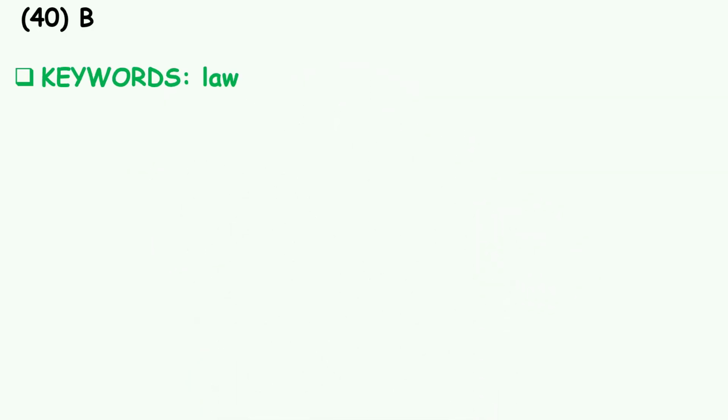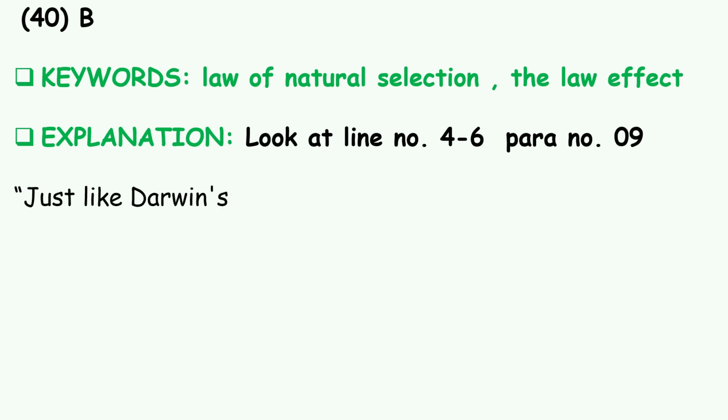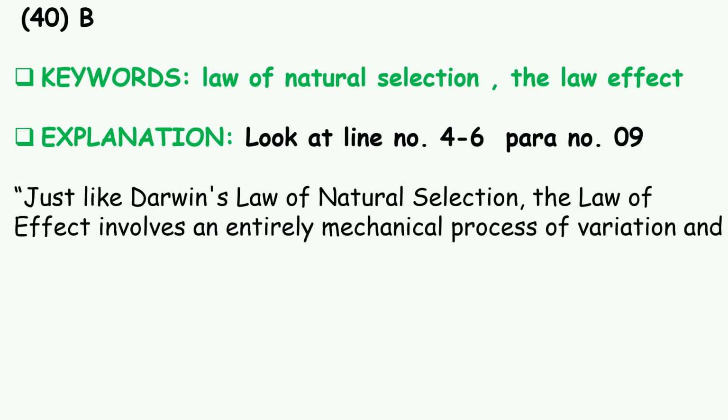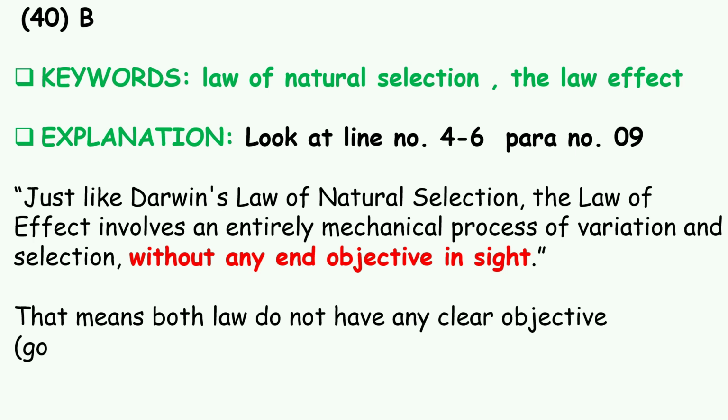Last but not least, question number 40, the answer is B. Keywords are law of natural selection and the law of effect. Look at line number 4 to 6, paragraph number 9. Just like Darwin's law of natural selection, the law of effect involves an internally mechanical process of variation and selection without any objective insight. That means both laws do not have any clear objective.